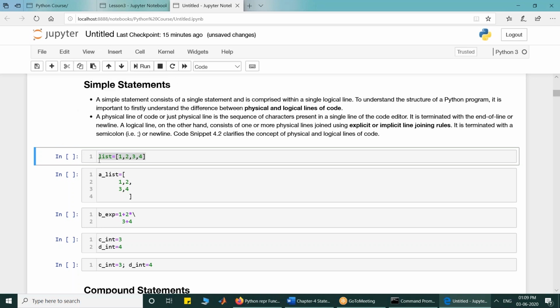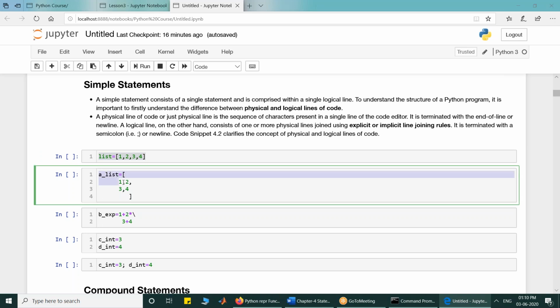I am just putting the line numbers now. This is one line in the editor or in the code cell, so this is one physical line. And because my statement is comprised within this line, this is a logical line also.